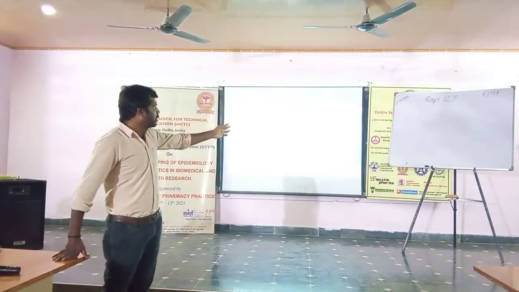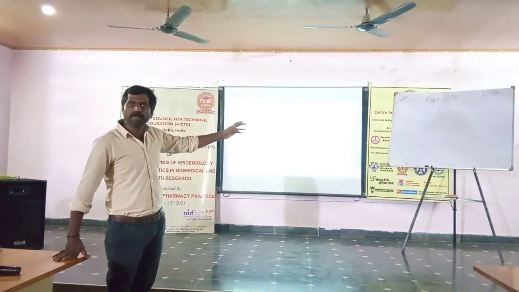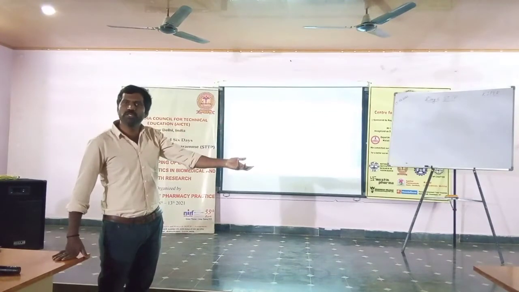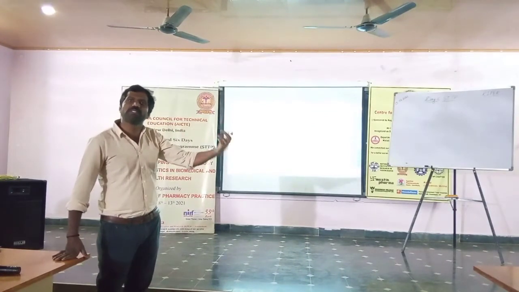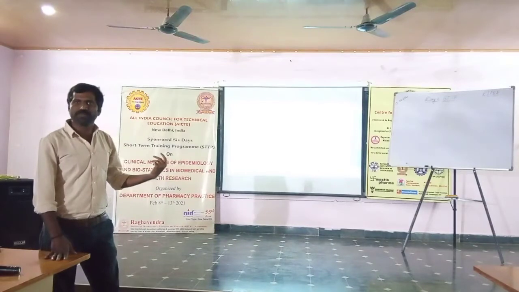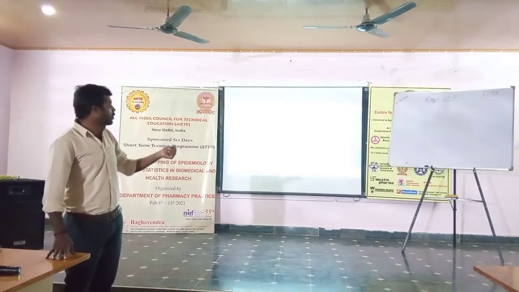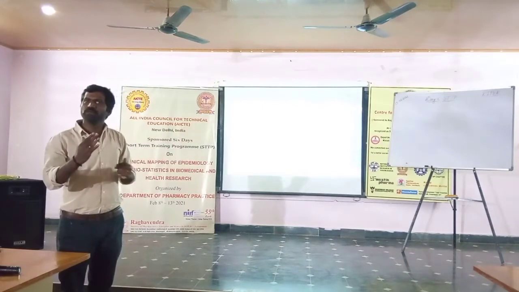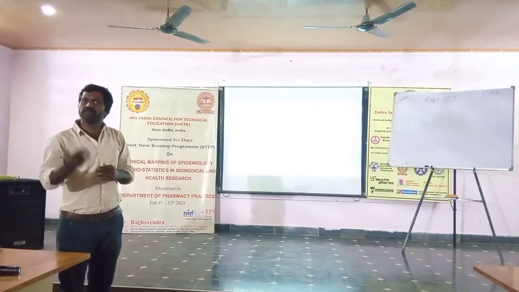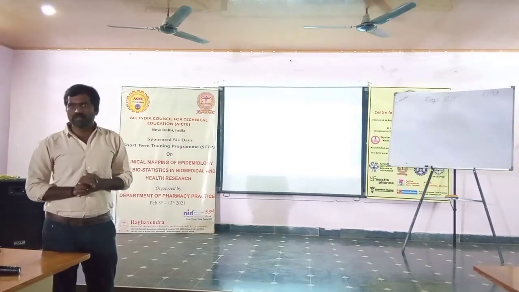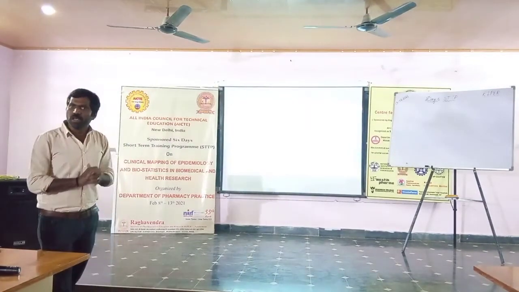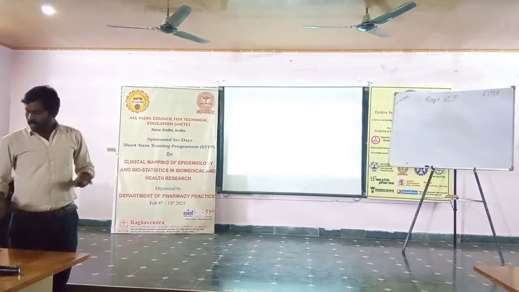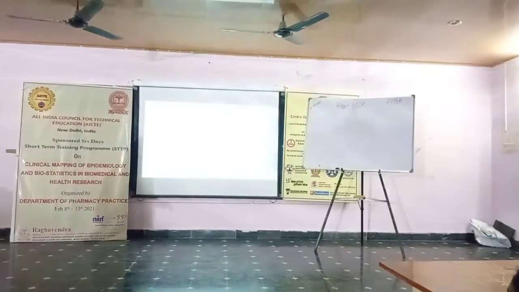Similarly, for the difference, if it is more than 0 it means positive, less than 0 means negative. This is the way we interpret. The odds ratio is also the same: 1 means no association, more than 1 positive, less than 1 negative association. We will move on to how to interpret these values.